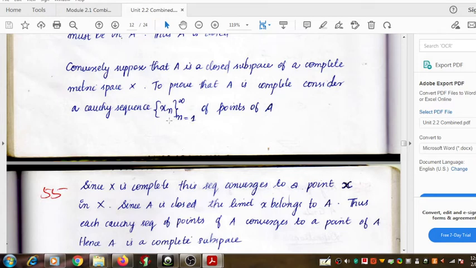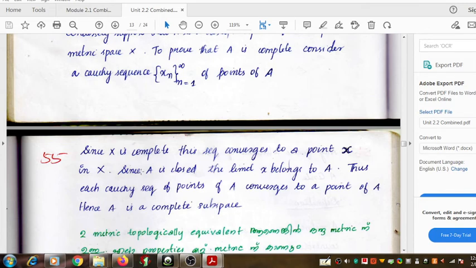And also see, it contains only the points of A, so that means it's a subset of this sequence. This Cauchy sequence is a subset of A. Since X is complete, and this sequence is a Cauchy sequence, it must converge to a point. Say that point is small x in X. So it converges to a point small x in X.